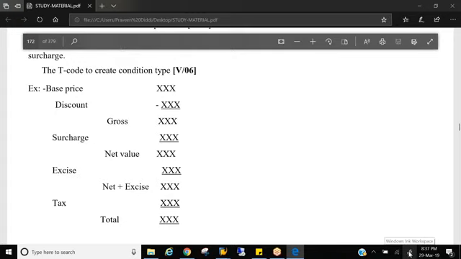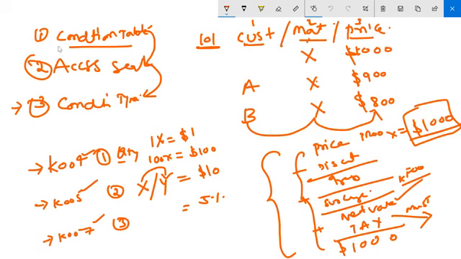So once we create a condition type, we assign the access sequence to it. We place tables into the access sequence. Then after we assign this access sequence to the condition type, fourth step, pricing procedure. So we now place condition types into the pricing procedure. What is the logic in placing these condition types into the pricing procedure?